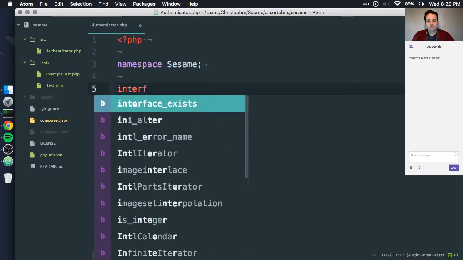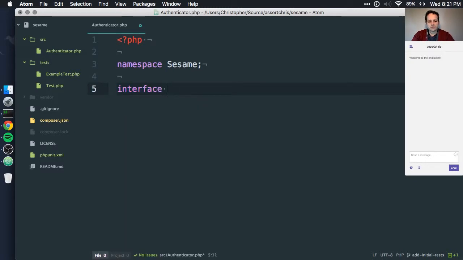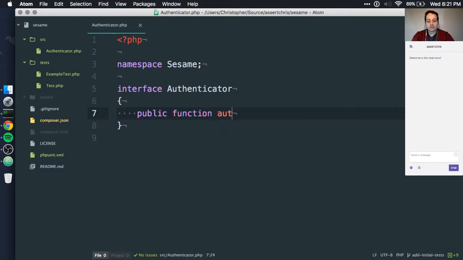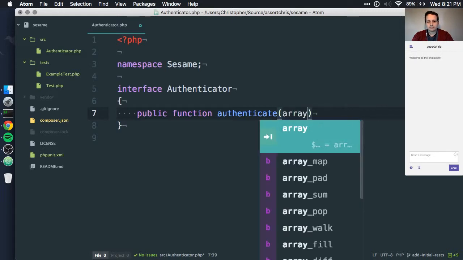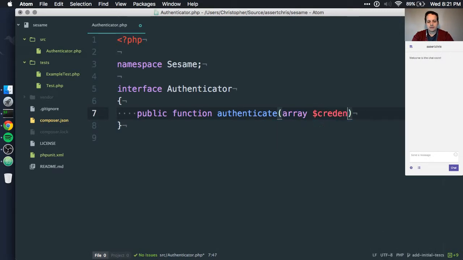And this is an interface, like a contract for things. Now, probably the most basic method we want to have here is authenticate. And this can take a username and a password parameter. That's probably not as generic as we would like. We probably want to have something like just a plain old array. Credentials.